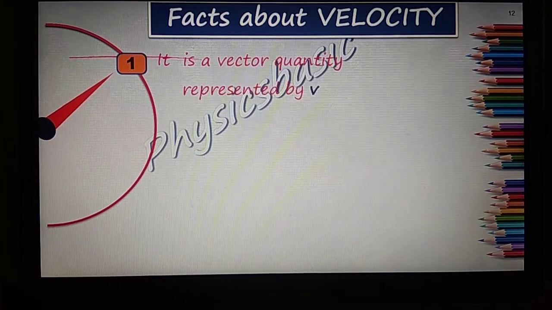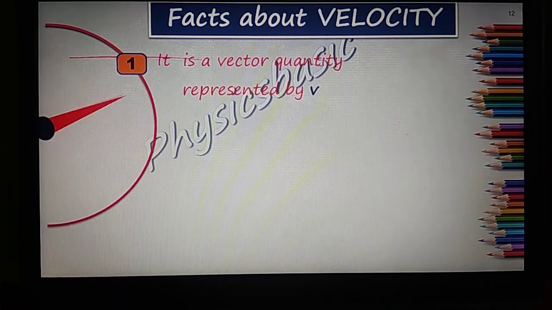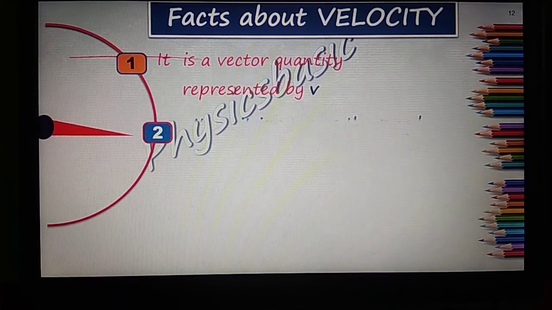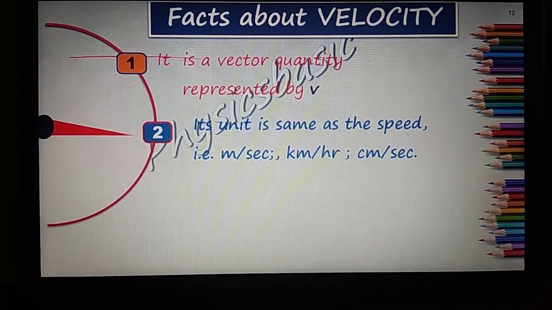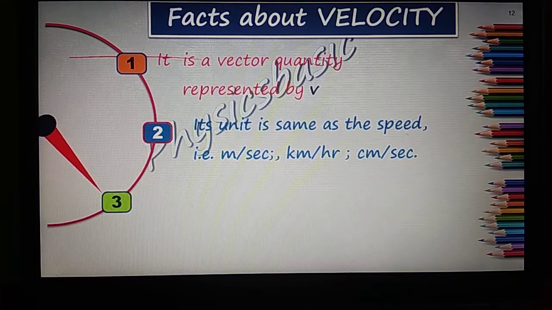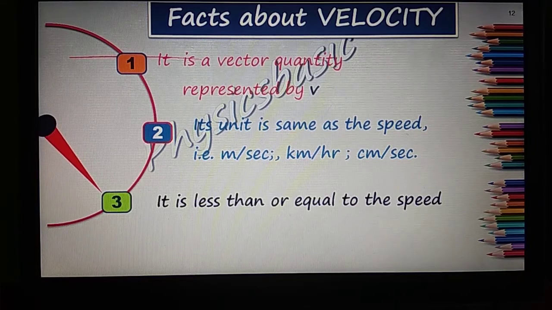Now the next concept is some facts about velocity. First, it is a vector quantity represented by a small letter v because it depends on the displacement, and we have earlier studied that displacement is a vector quantity. Second, its unit is the same as speed, that is meter per second, kilometer per hour, centimeter per second. And third, it is less than or equal to the speed.